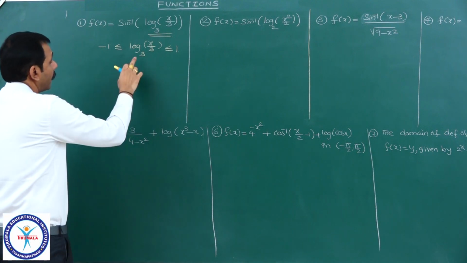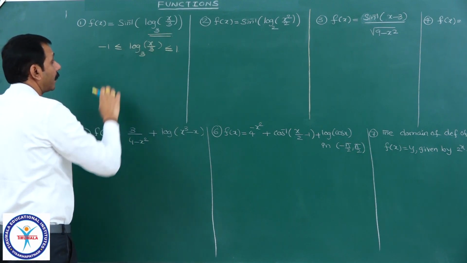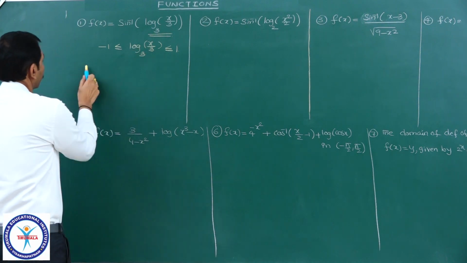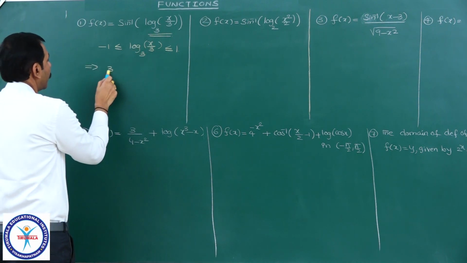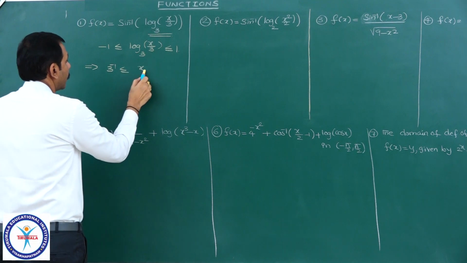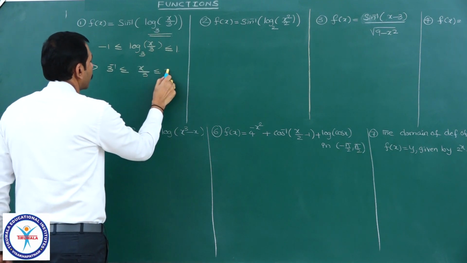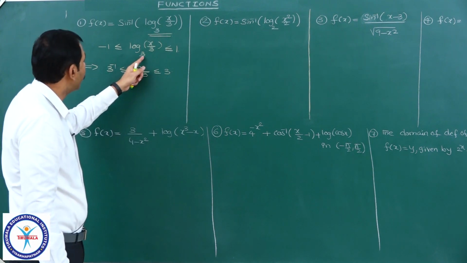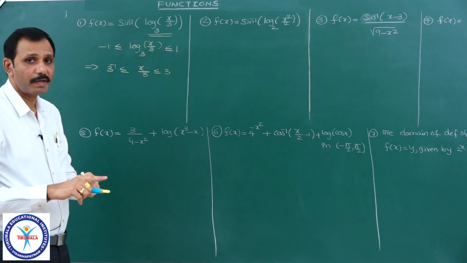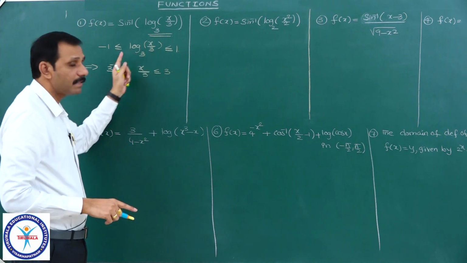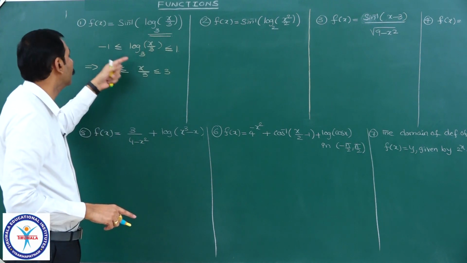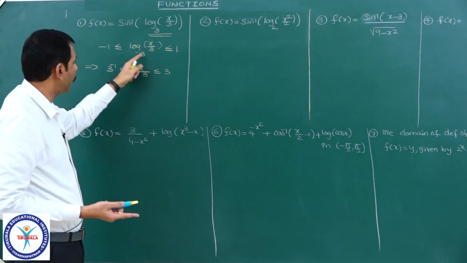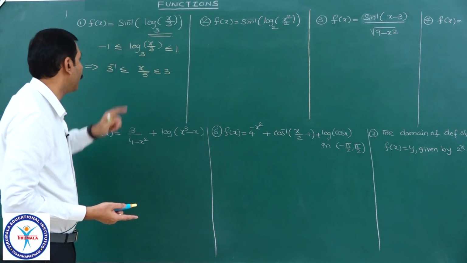Now again, because base 3 is greater than 1, it is an increasing function. If you remove that logarithm, it becomes 3 power -1 less than or equal to x by 3 less than or equal to 3. You observe here, if the base lies between 0 and 1, this inequality would have changed, less than or equal to would become greater than or equal to. Whereas base 3 is greater than 1, an increasing function, so straight away I can write.